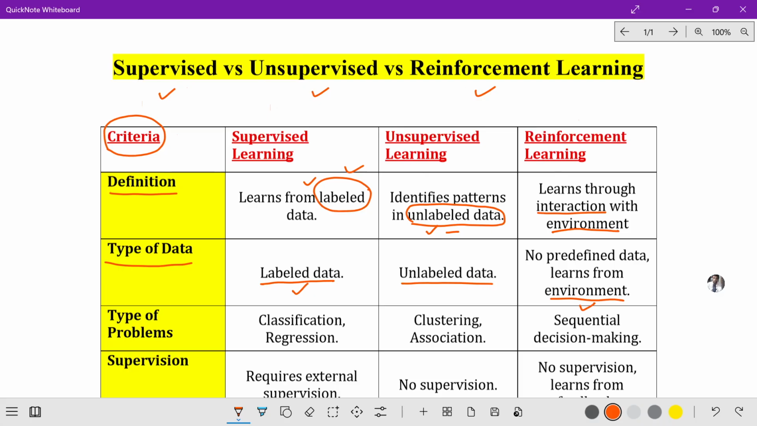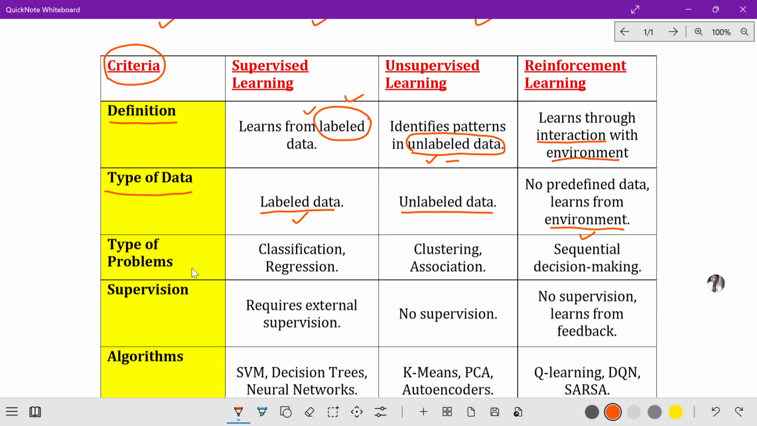The next criterion is types of problems. What are the types of problems when it comes to supervised learning? There are two things, very important. Please note down: supervised learning mechanisms are classification and regression. What is the meaning of classification? We are going to classify the data, something like male or female, 0 or 1, true or false.